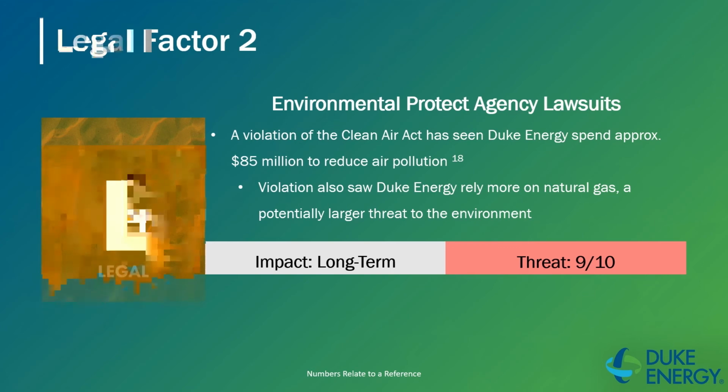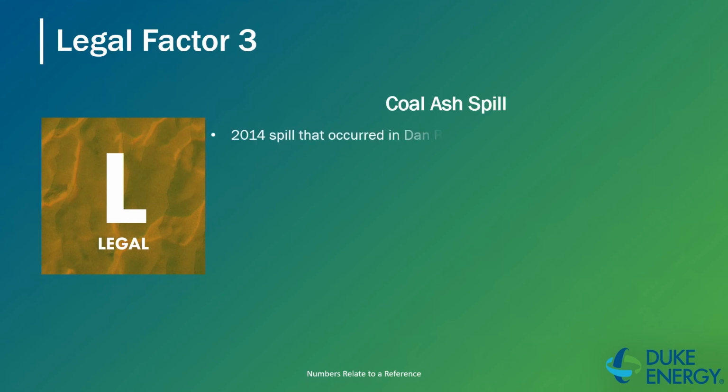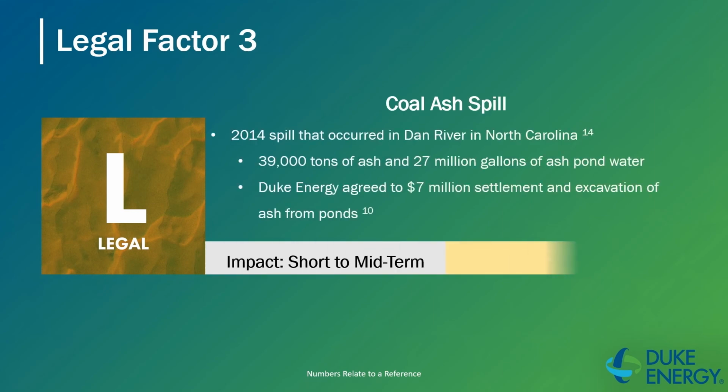The final legal factor is the coal ash spill that occurred in 2014 in the Dan River in North Carolina. This spill had 39,000 tons of ash leak into the river, and as a result, 27 million gallons of ash pond water was sent into North Carolina and Virginia. The company agreed to a $7 million settlement and had to do excavation of the ash from the ponds that were affected. Duke Energy has taken a blow to its reputation as a result of this, and it's definitely going to impact them in the short-term future. If the company continues to be reckless and careless about the environment, its reputation can nosedive.